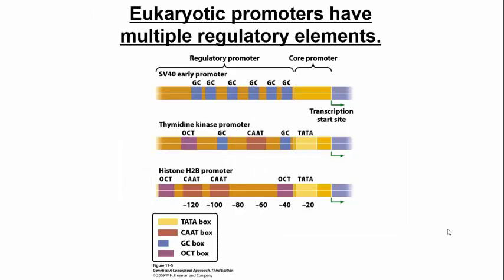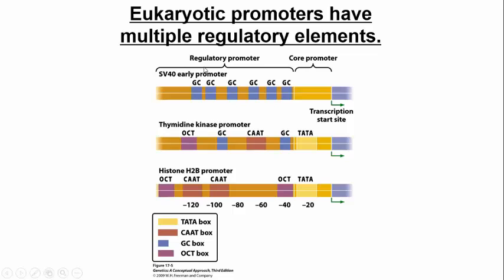Okay, so whenever you have eukaryotic promoters, they might have multiple regulatory elements. So in other words, here you see 3 different eukaryotic promoters. You'll notice each one has a core promoter, right? So that has to be there. I think of that as being essential. If you don't have a core promoter, you're not getting transcription at all. But then they also have a regulatory promoter that's a little upstream of the core promoter. And I would think of the regulatory promoter as sort of like a fine-tuning of transcription. In other words, the core promoter says, does transcription occur, yes or no? The regulatory promoter says, to what degree would transcription occur?